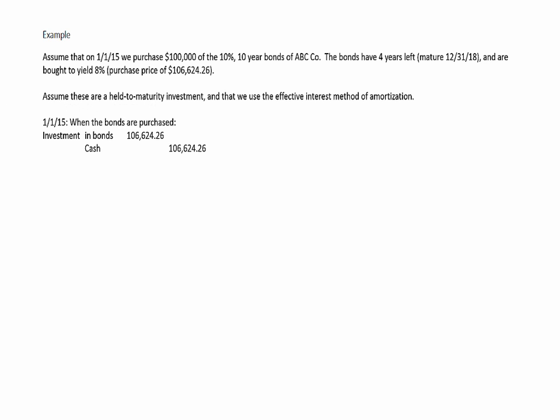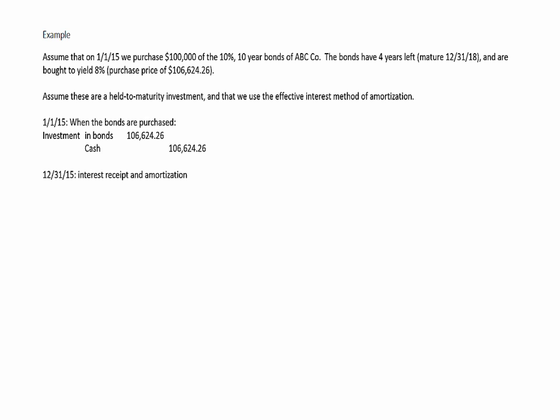So we record the purchase, and we're going to go ahead and record the entire purchase price of $106,000 as the investment in bonds. We don't separate it into face value versus premium as we did when we were the bond issuer. Instead, the entire purchase price is rolled into the investment in bonds account, including any acquisition costs we might incur.